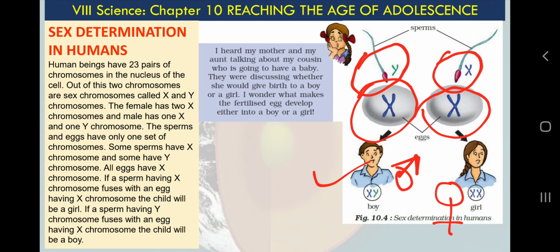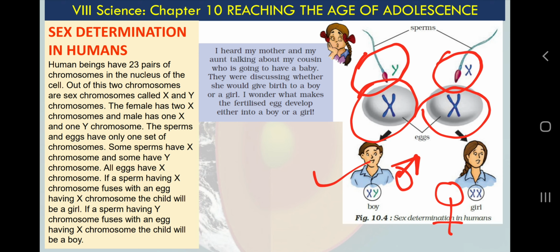If we want to know who is responsible, actually no one is responsible, because all these events are microscopic, at the molecular level. We cannot see those events, we cannot control those events. So no man can control whether he produces Y-containing sperms or X-containing sperms. A man has a mixture of sperms having both X and Y, and at the time of reproduction also nobody can know which sperm is going to fertilize the egg, because they are microscopic. So actually nobody is responsible.